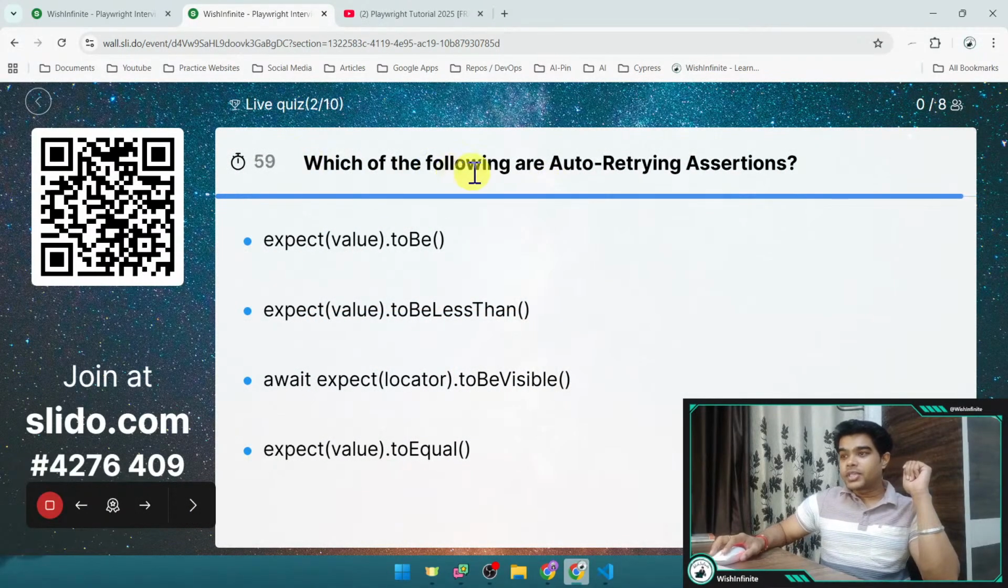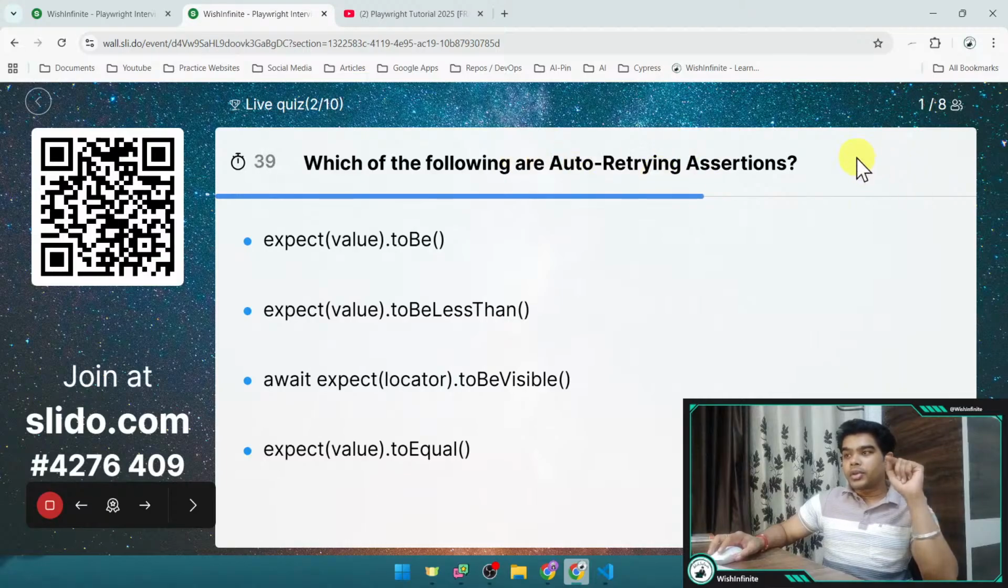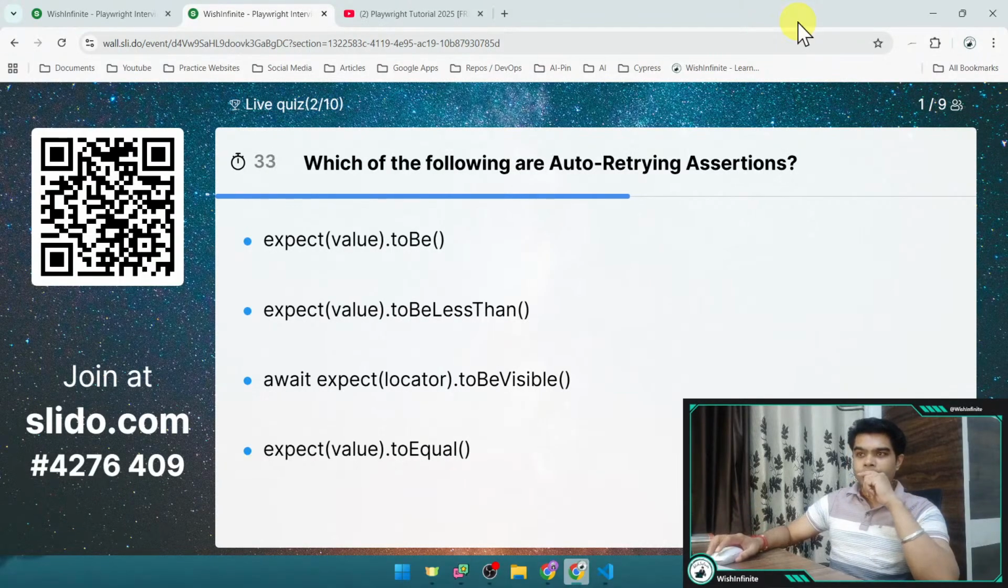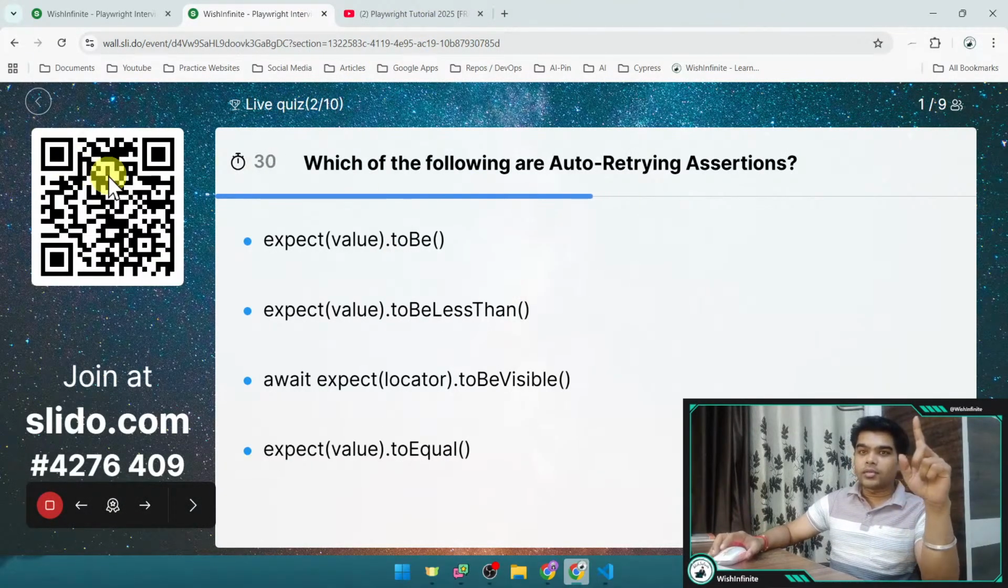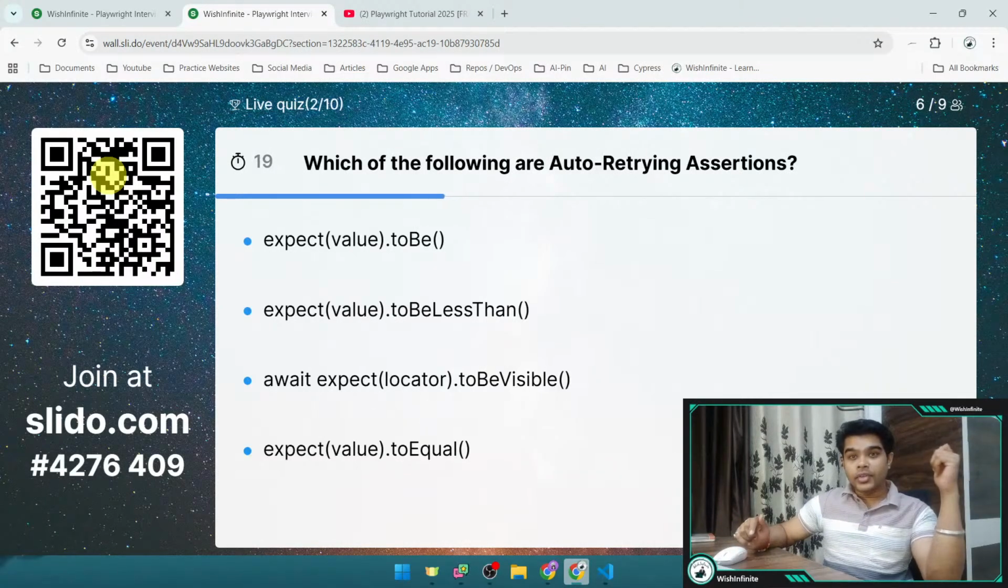So the second question is, which of the following are auto retrying assertions? If you have seen my video related to assertions, you must be aware what auto retrying assertions and non retrying assertions are, right? And here are different options, A, B, C, and D, and you need to select the option which is the auto retrying assertion, right? About this, if you have seen the video, there is one document which I usually use, and the link is already in the video, so you can go and watch that document for your revision also before the interview.